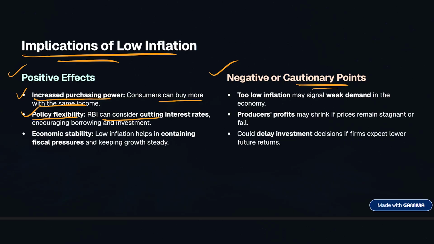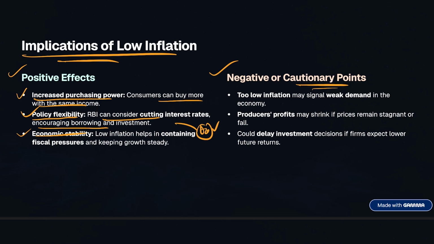RBI now can consider cutting interest rates, encouraging borrowing and investment, right? Because with inflation under control, the Reserve Bank of India can reduce the interest rates, and lower interest rates make borrowing cheaper, which eventually encourages people and businesses to take loans, spend and even invest, which ultimately boosts the economy as a whole, right?